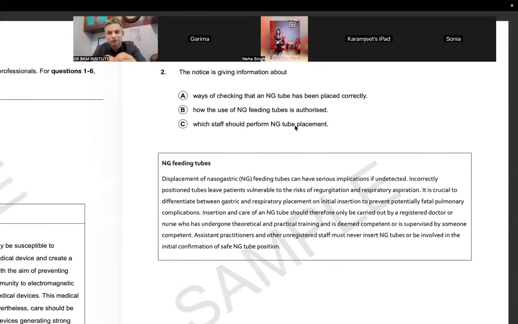In the second, we learnt about ways of checking. The word was not given, even though from the first four lines it gives an impression that A can be my answer, but then you see it nicely. If the word is given, then you say ways of checking NG tube is not given, then you are sure that I am doing C, and therefore the word is the most important word we learned from that particular question. Now jumping on to the next thing.